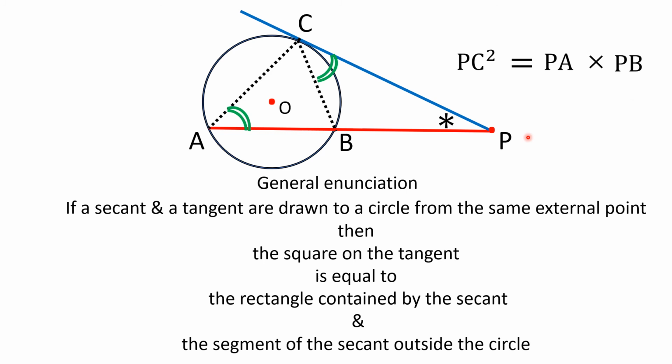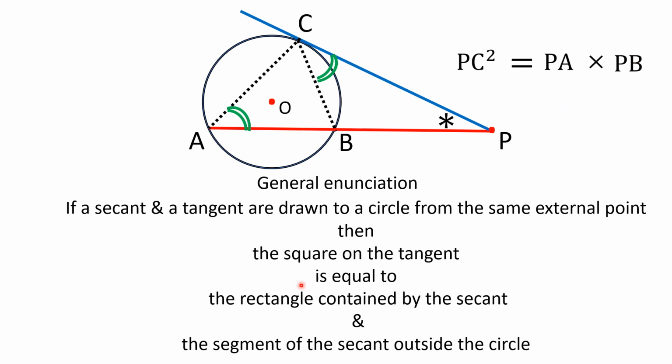Friends, here PA and PB, if you look at these two factors, if they are unequal, don't you think it amounts to the area of a rectangle? You assume PA as the length and PB as the breadth. If you multiply, it amounts to the area of a rectangle, which is not shown in this figure anyway. If those two factors are equal, then it will become the area of a square. Since PA and PB are unequal, this amounts to the area of some rectangle which is not shown here.